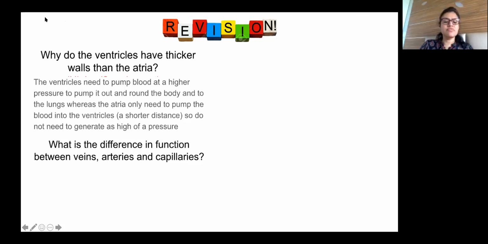Can you answer what is the difference in function between veins, arteries and capillaries? Arteries take blood away from the heart. Capillaries distribute the blood, give oxygen and take carbon dioxide. And veins take the blood back to the heart. You can mention one word also, mostly, because except one, they carry, and mostly, carbon dioxide rich blood. Mostly veins carry carbon dioxide rich blood towards the heart.